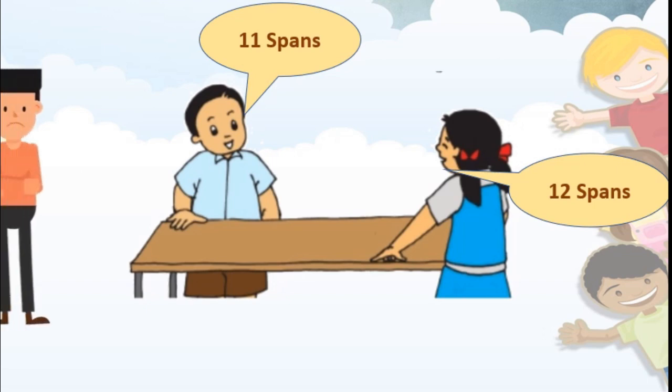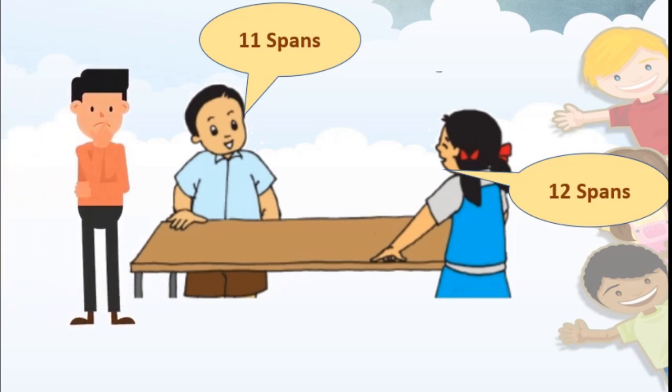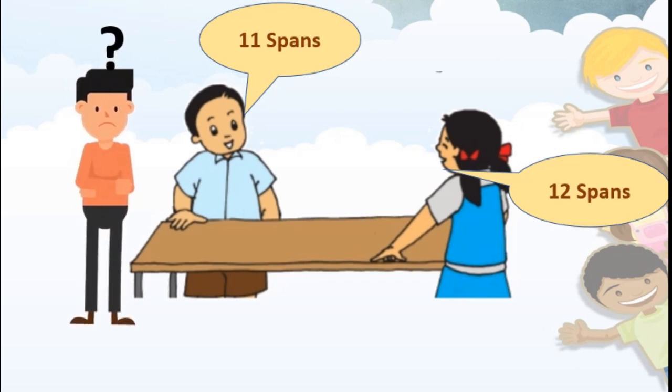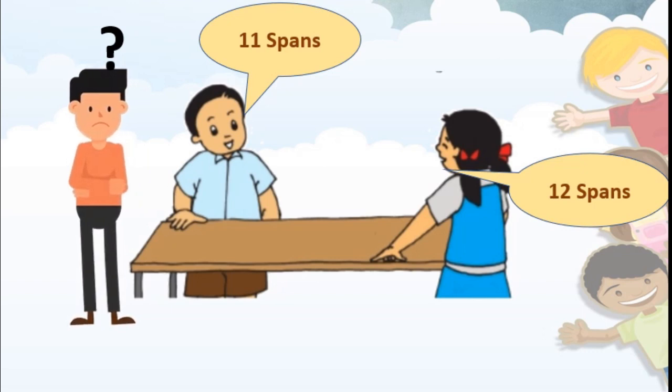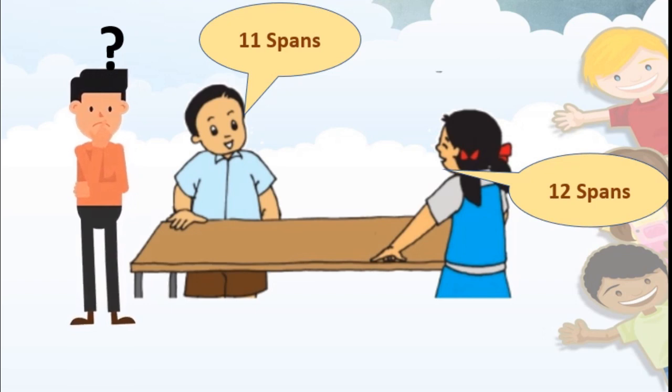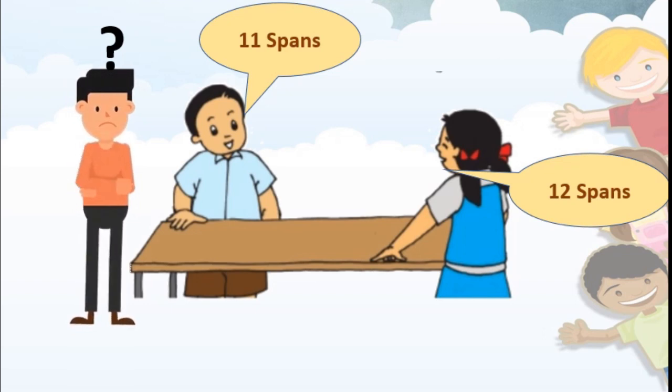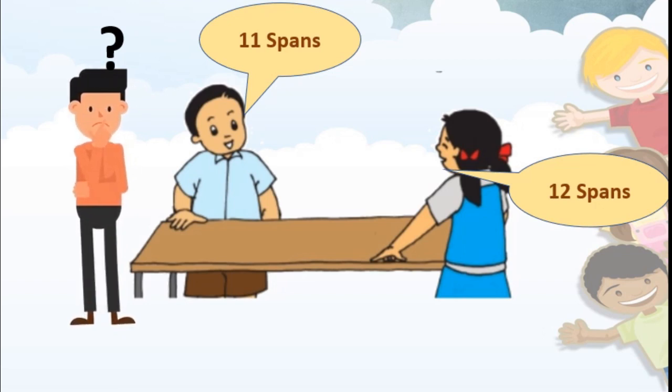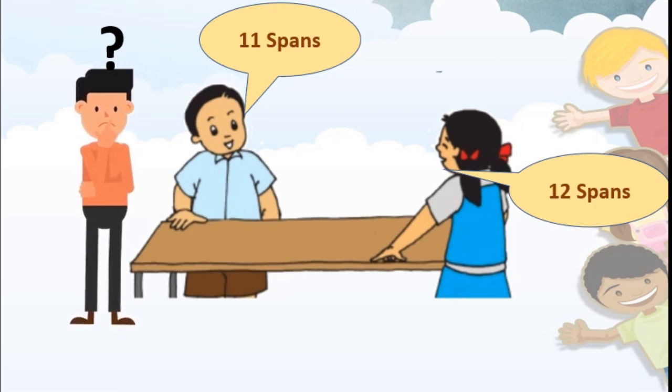Then the other friend entered. He said, both of you used your hand spans, then why is there a difference in your measurement? Are your hand spans equal? Then Raj said, mine is bigger than Sonu's. So that may be the reason for the different countings or different measures.